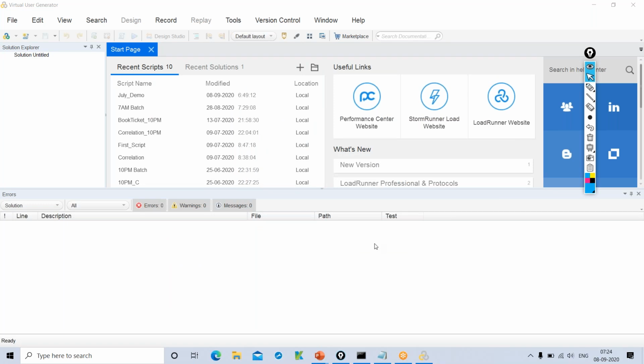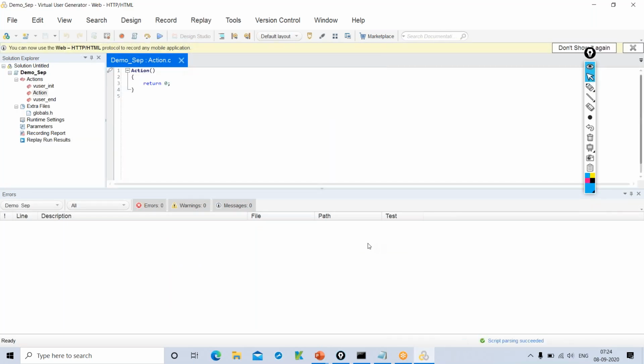Okay, I have created the script. This is the home page of this particular tool. There are several options on the left hand side. That is Solution Explorer.